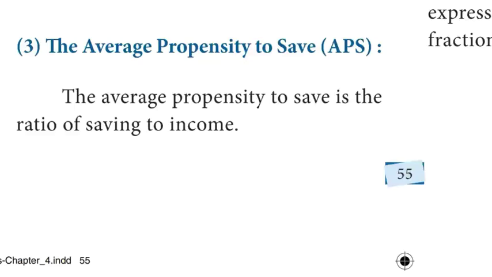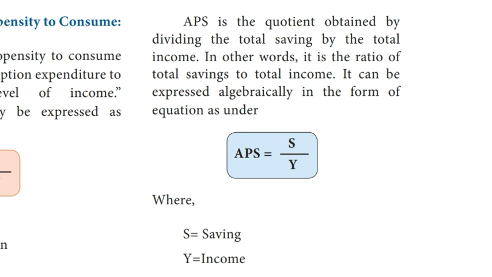Third, the average propensity to save. The average propensity to save is the ratio of saving to income. Average propensity to save is the quotient obtained by dividing the total saving by total income. In economics, the average propensity to save, also known as the saving ratio, is the proportion of income which is saved, usually expressed for household saving as a fraction of total household disposable income.